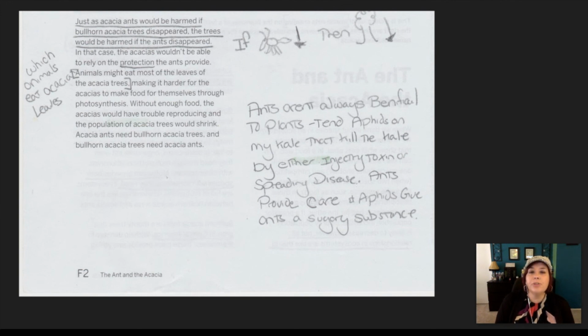All right, so those are just some annotations I made. Basically our goal is making connections, underlining stuff we don't know, underlining important things, and then just trying to relate what we're reading to our personal life.